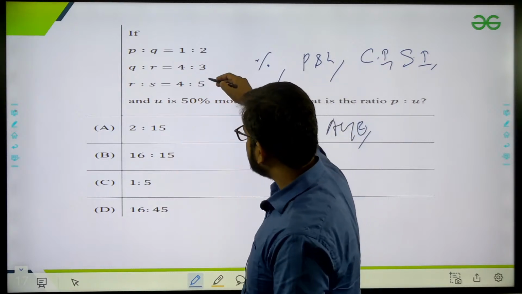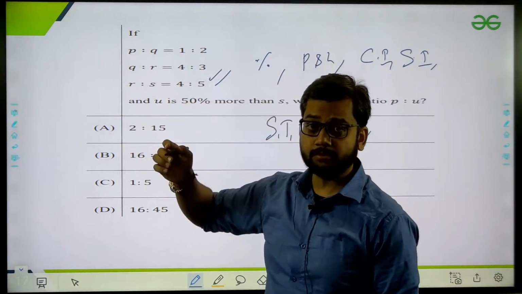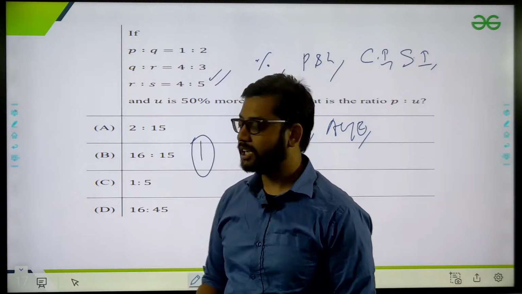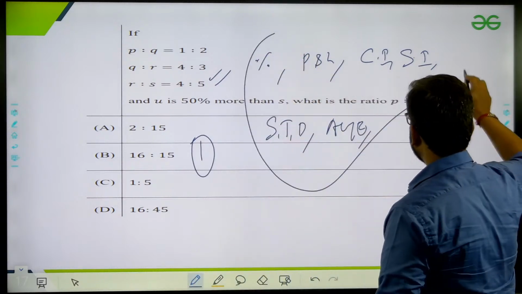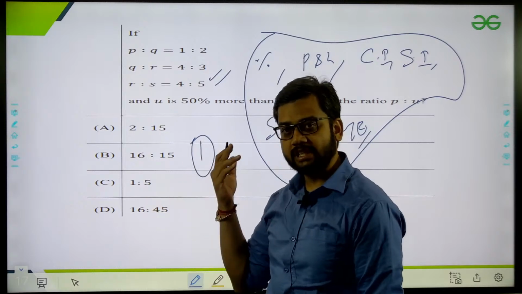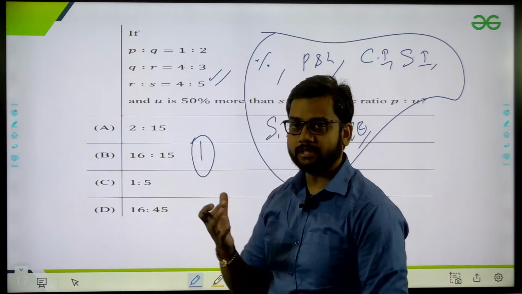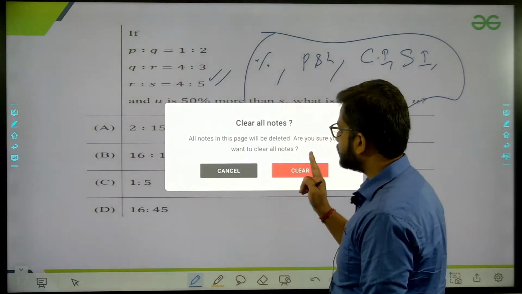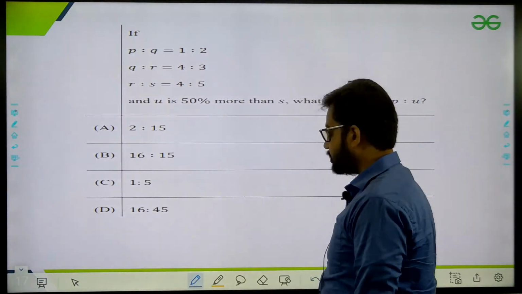Every year, since this is a 2018 question, in that way, first they have asked about the ratio question. Now they are not going to touch all of this. Only one question they have asked, so they are not going to touch any of this because they have a certain limitation that only these kinds of questions will be asked in the examination. See this question too. This is also very easy.